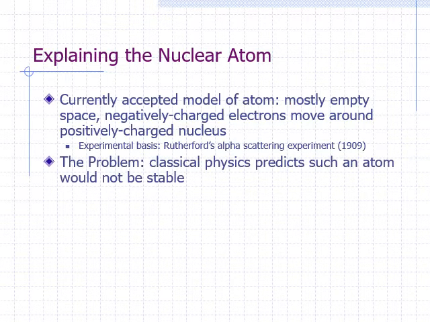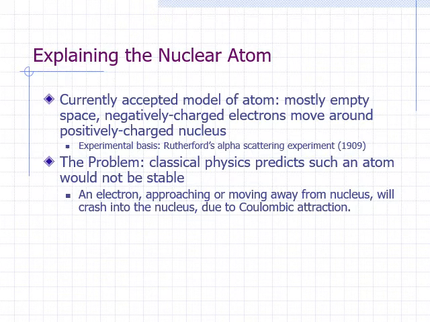Negatively charged particles are known to attract positively charged particles. A negatively charged electron will be pulled towards the positively charged nucleus, regardless of whether it is initially moving towards the nucleus or away from it. Therefore, an electron should crash into the nucleus in no time.